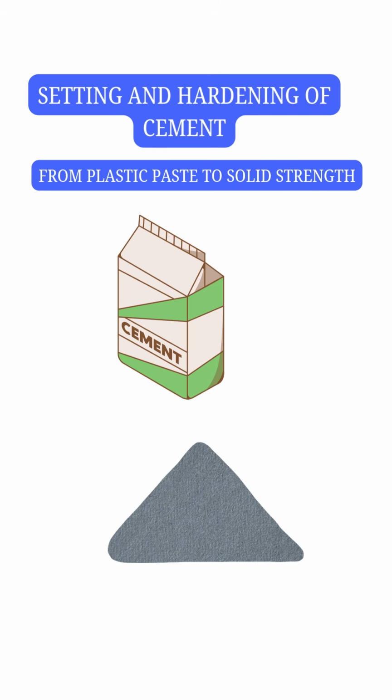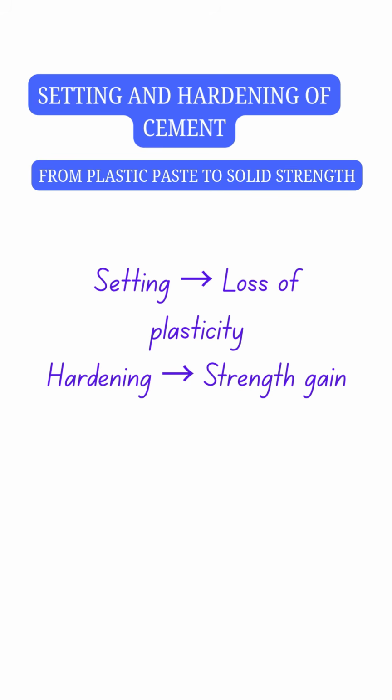Cement does not gain strength immediately after mixing with water. It first undergoes setting, where the paste loses its plasticity and becomes rigid. After that, it undergoes hardening, where strength develops over time.